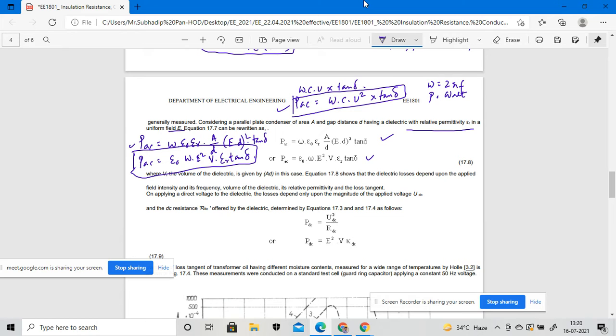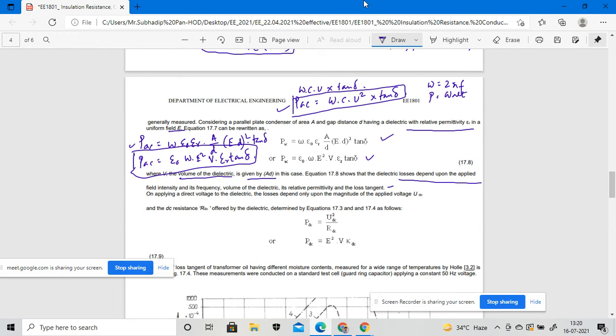Here V is the volume of the dielectric, given by AD. From this equation, the dielectric loss depends upon the applied field intensity and its frequency, the volume of the dielectric, its relative permittivity and the loss tangent.